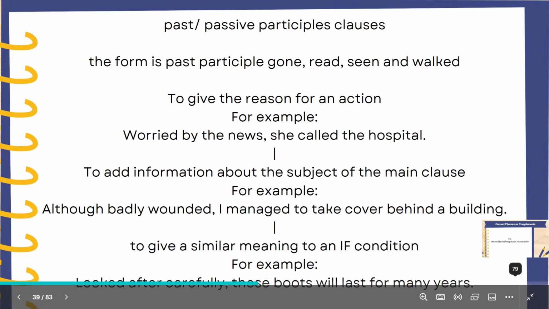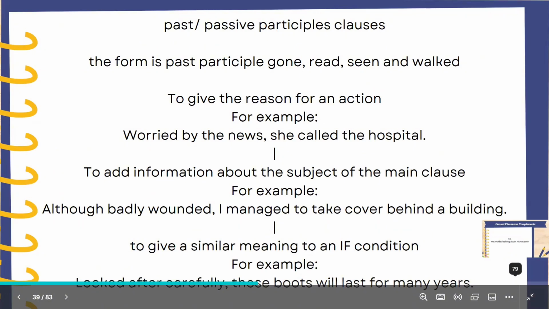For example, starting next year, the new policy bans cars in the city center. Or we can use a participle clause adjectivally. For example, look at the man sitting on the bus. This means look at the man who's sitting on the bus.